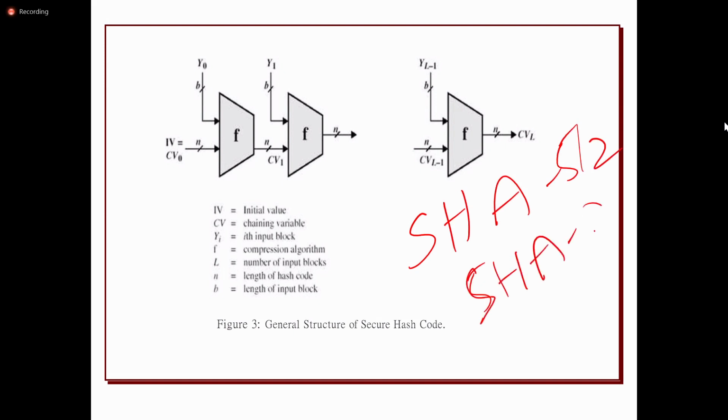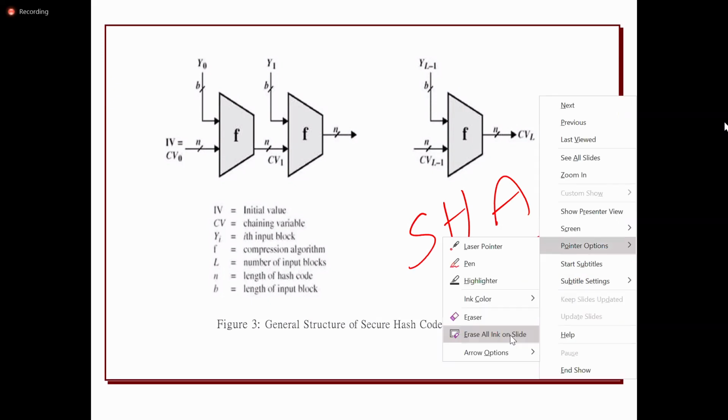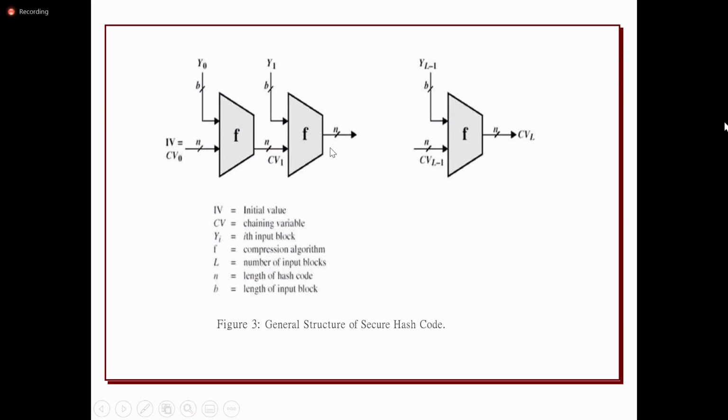Whatever the algorithm, the general structure of the hash code is as follows. Whenever it generates a hash code for a given message, the entire message will be divided into L number of blocks.